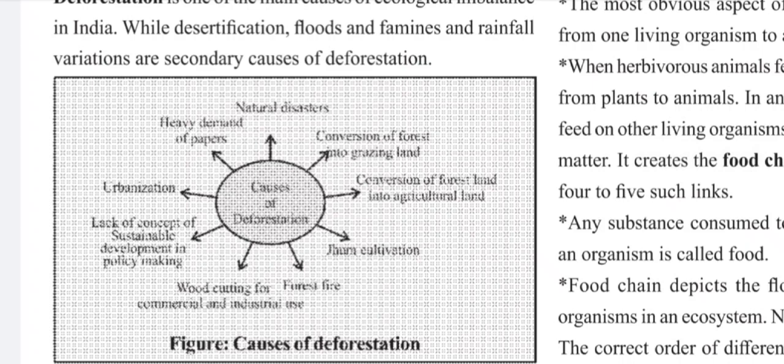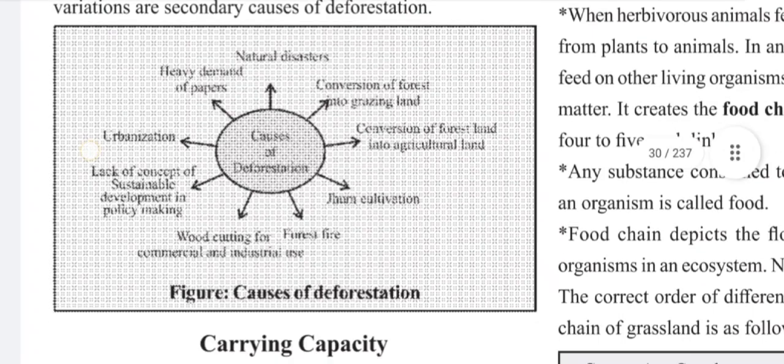Causes of deforestation. First is natural disaster. Second is conversion of forest into grazing land. Third is conversion of forest land into agriculture land. Fourth is jhum cultivation. Fifth is forest fire. Sixth is wood cutting for commercial and industrial use. Seventh is lack of concept of sustainable development in policy making. Eighth is urbanization. Ninth is heavy demand for papers.